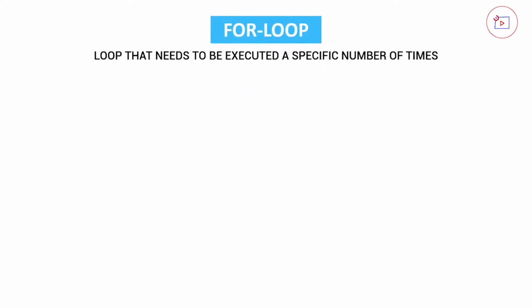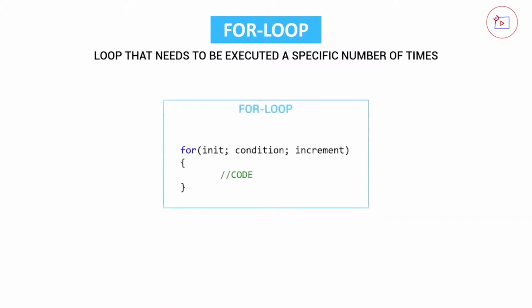And the for loop is a little bit different than the while loop. What Wikipedia says is that it's a loop that needs to be executed a specific number of times. Well, what does this look like? The for loop starts with the for keyword, just like the while loop and the if statement, but instead of just taking a boolean, we actually need three values: the init, the condition and the increment. And these three work a little differently. To show you, we're going straight to an example.